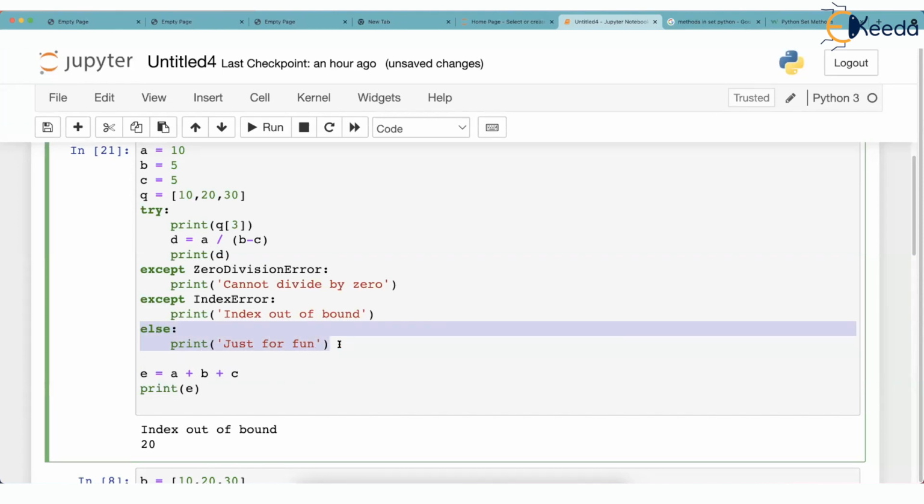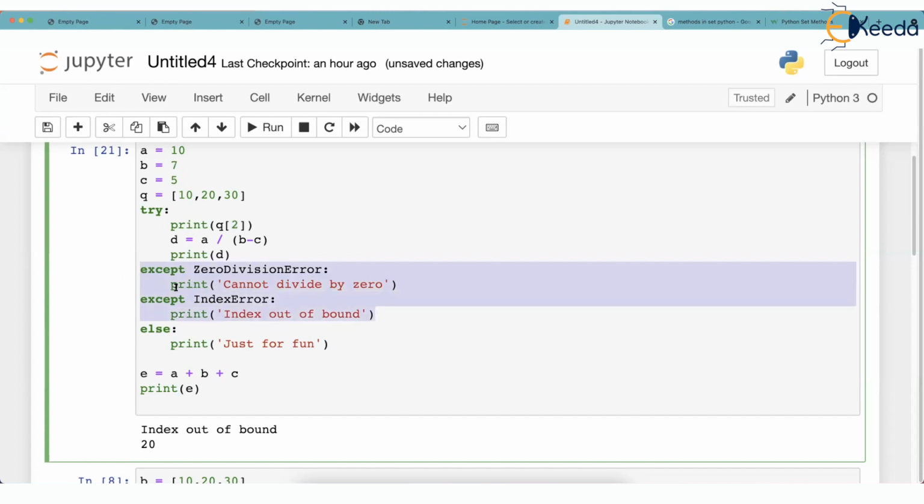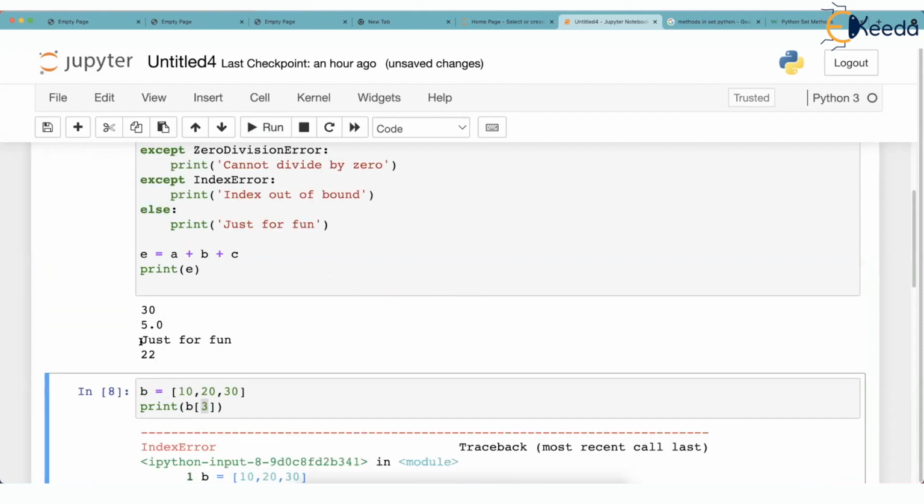Just check this. When does the else run? To understand when does else run, I will change this code to 2, Q2. Now you know Q2 is correct. Q2 exists, which is 30. And I'll also change this to 7. Now you know B minus C is not going to be 0. So this entire try block will run properly. And no exception will be caused. If no exception is caused, none of the except runs. This will never run because there was no error. Let's see what will happen now. So you see, just for fun is printed now.